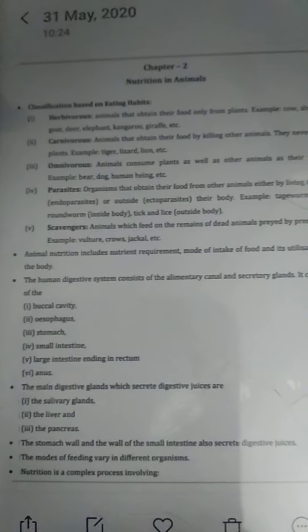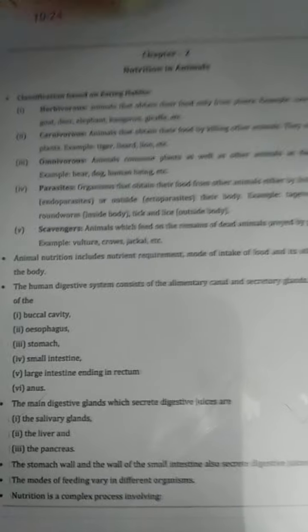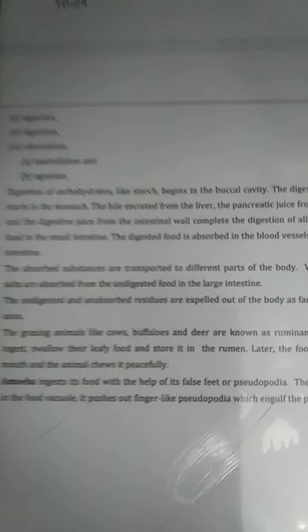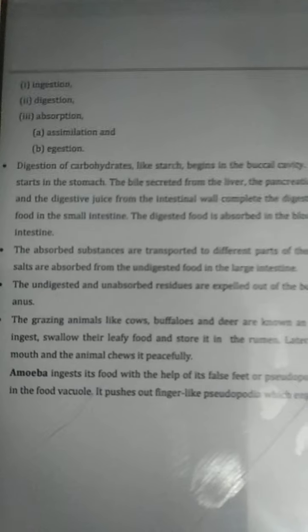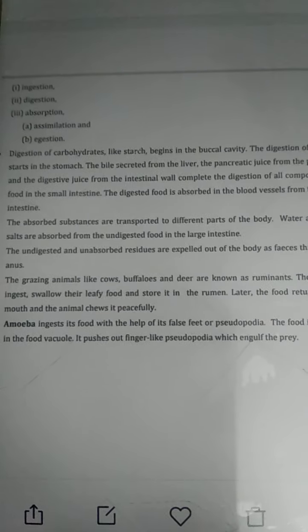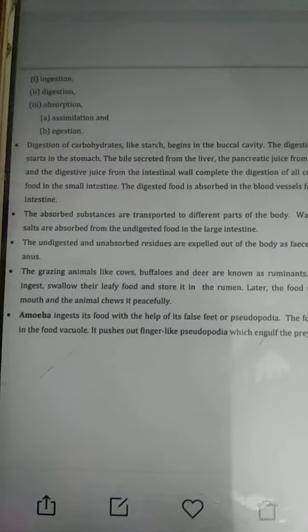Nutrition is a complex process, and it involves ingestion, digestion, absorption, and in absorption it contains assimilation, and egestion also. We have read all this in the chapter number 1 video. Now the digestion of carbohydrates like starch begins in the buccal cavity, and the digestion of protein starts in the stomach.